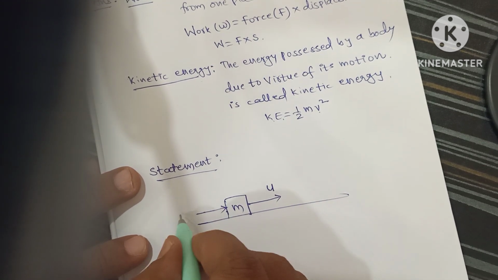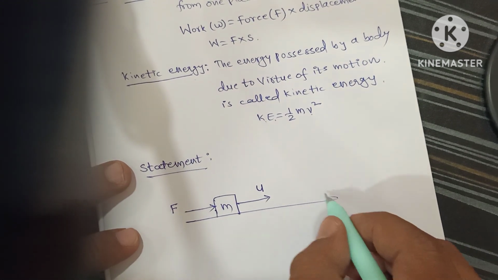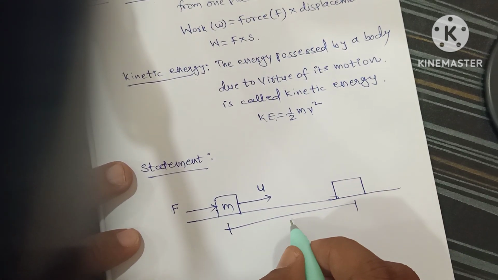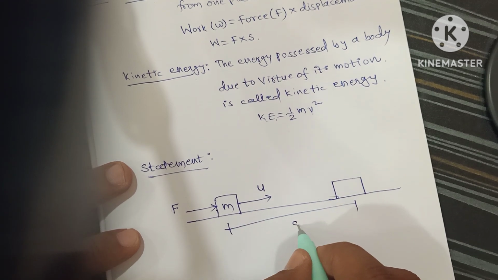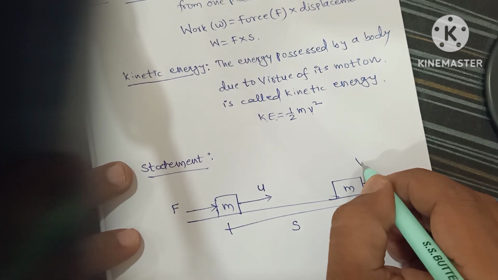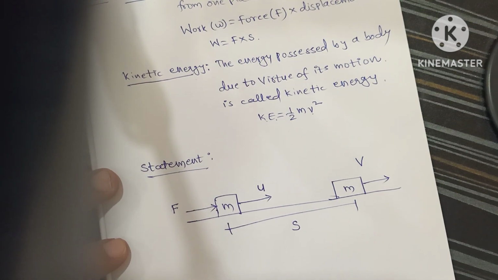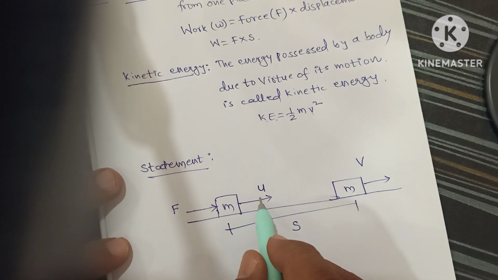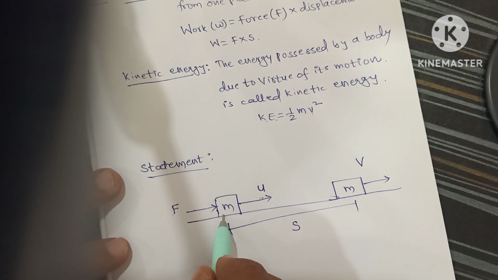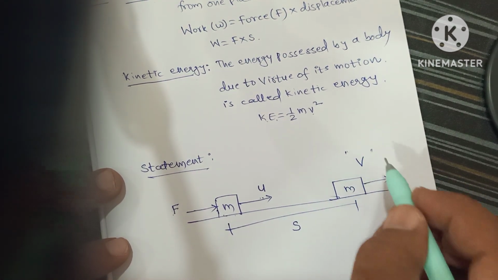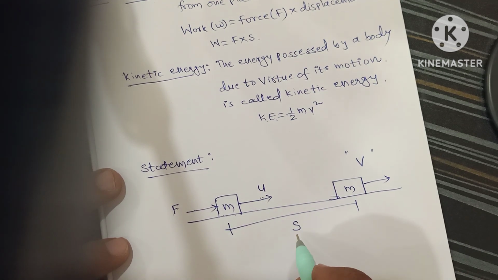Now a certain force F acts on the body, then it displaces to a new place, and that displacement is say s, and this body of mass m will attain a final velocity v. So a force F acts on the body such that it gains a final velocity v and displaces through a distance s.